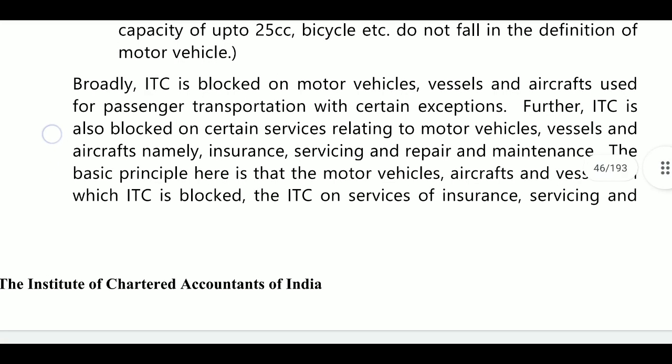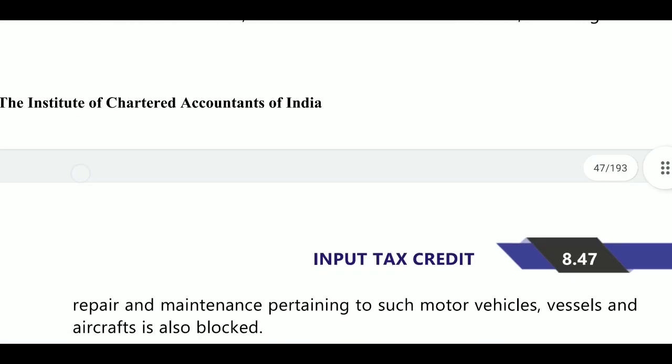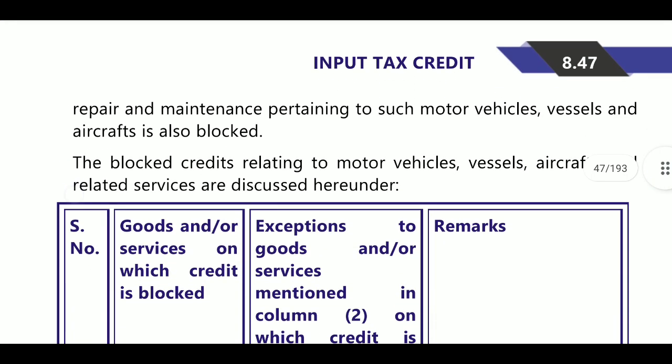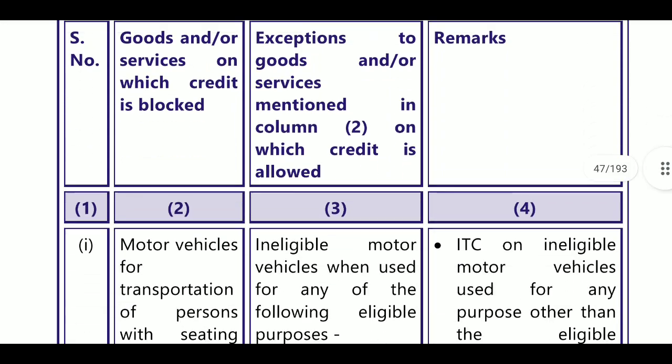Further, ITC is also blocked on certain services relating to motor vehicle, vessel, aircraft, namely insurance, servicing and repairs and maintenance. The basic principle here is that for motor vehicles, aircraft, and vessels on which ITC is blocked, the ITC on services such as insurance, servicing and repairs pertaining to such motor vehicle, vessels and aircraft is also blocked credit. So, the blocked credit relating to motor vehicle, aircraft, vessel and related services are discussed here under.